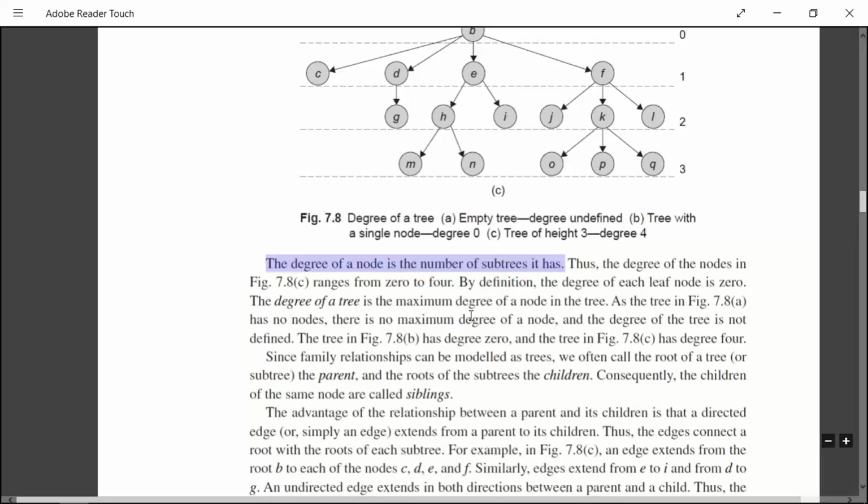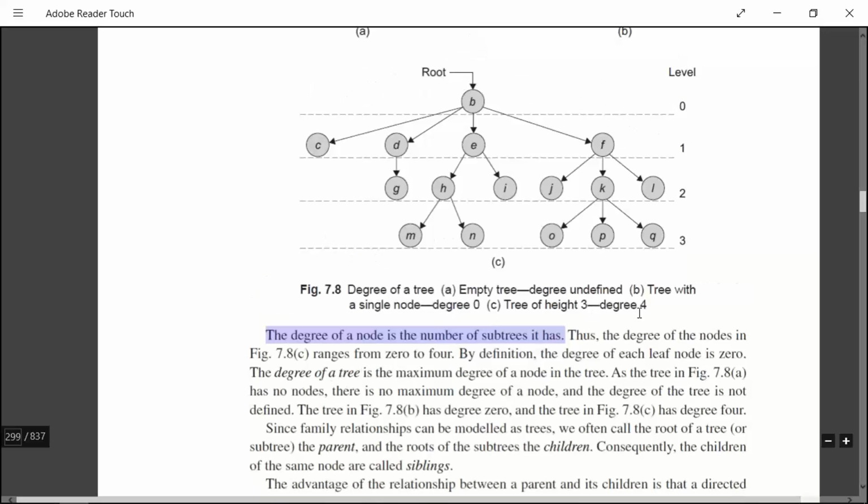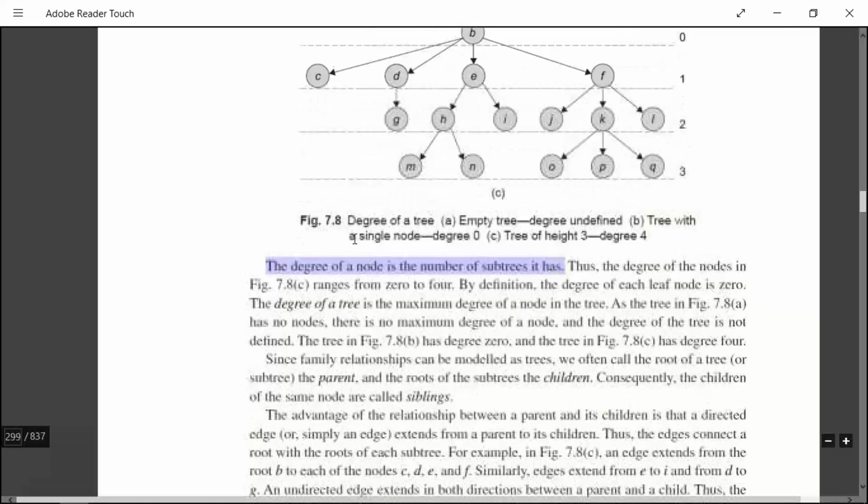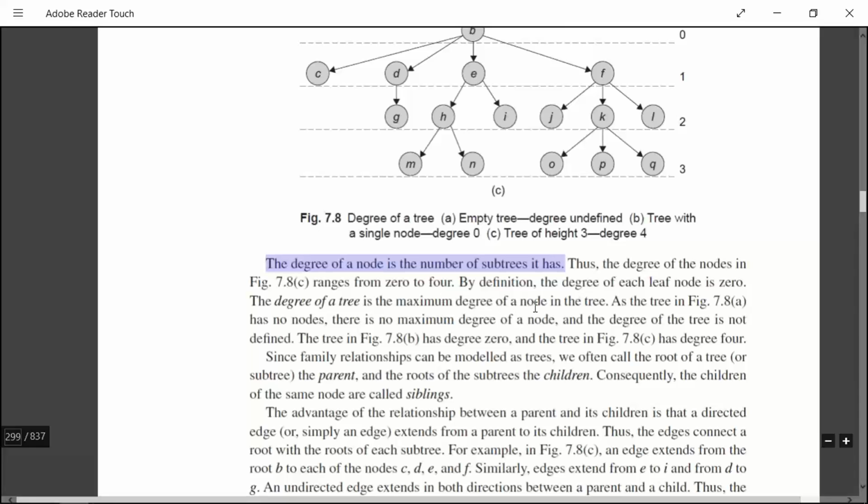So the degree of a tree is the maximum degree of a node in the tree. For the whole tree, the node which has the maximum degree will be the degree of the tree. See, for K, the number of subtrees is 3. For E, the number of subtrees is 2. For B, the number of subtrees is 4. So the highest number of subtrees in this tree is for B, so the degree of the tree is 4. So the degree of a tree is the maximum degree of a node in the tree.